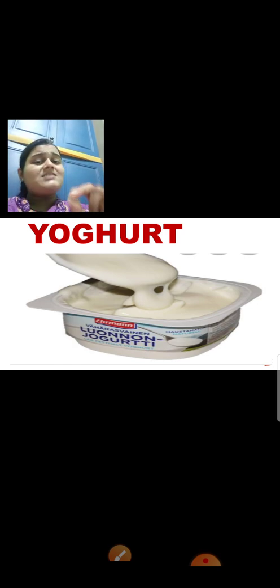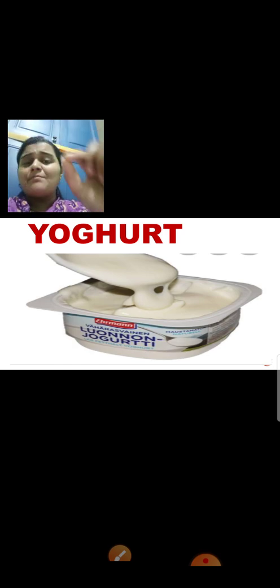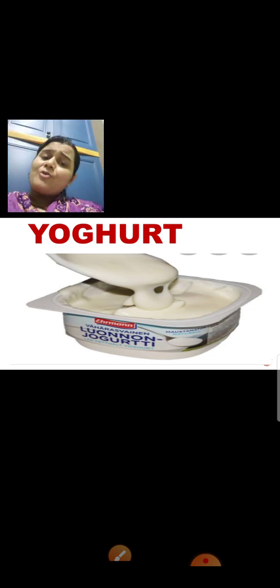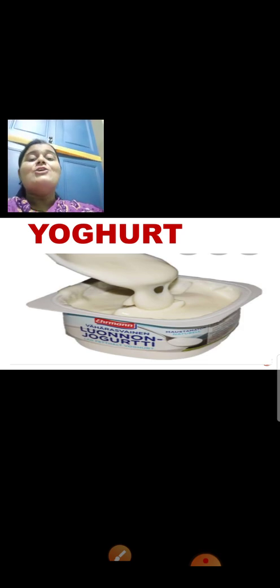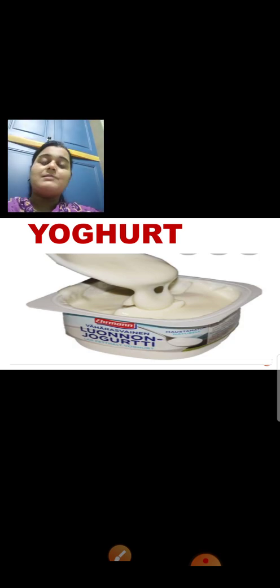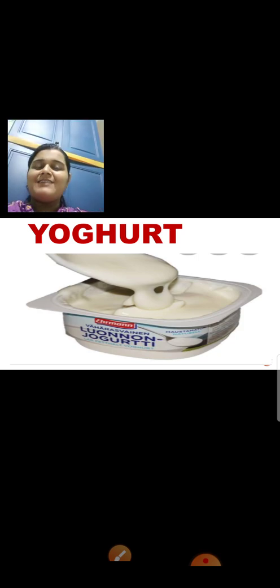So when you place a spoon of yogurt on that instrument called a microscope, you can actually see microorganisms in yogurt. But don't worry children, these microorganisms are good, which means the microorganisms present in yogurt are good for your body. Is that clear? So as I told you, there are good microorganisms and harmful microorganisms. So which type of microorganisms are present in yogurt? Good microorganisms which are good for your body. Is that clear?